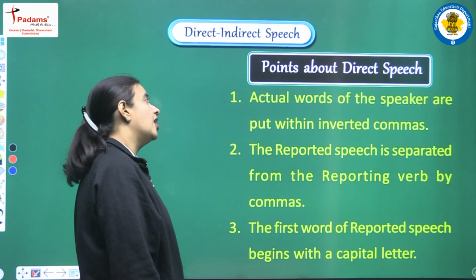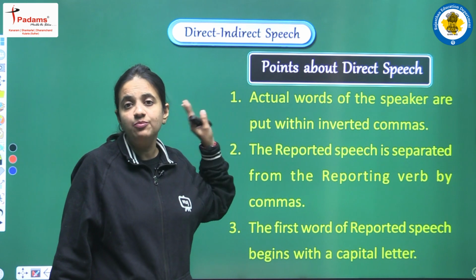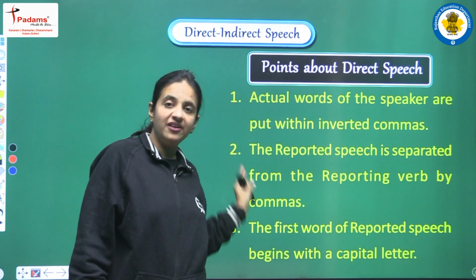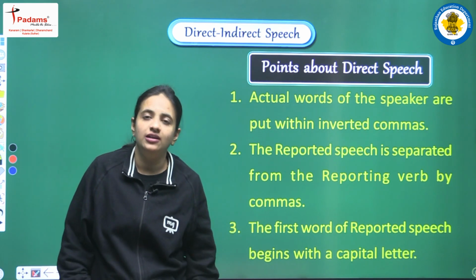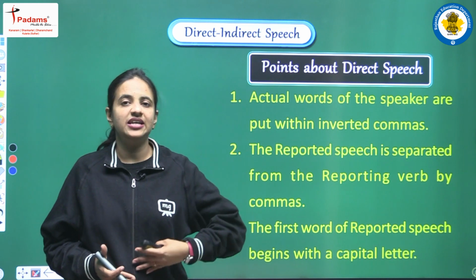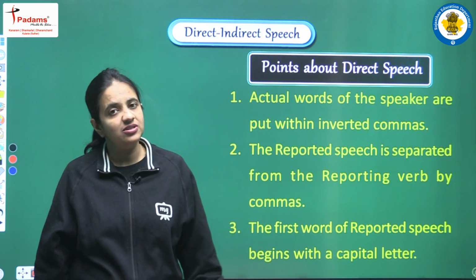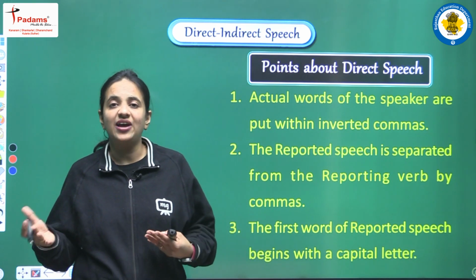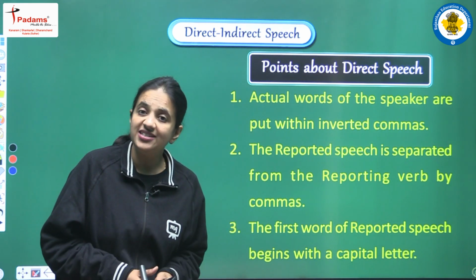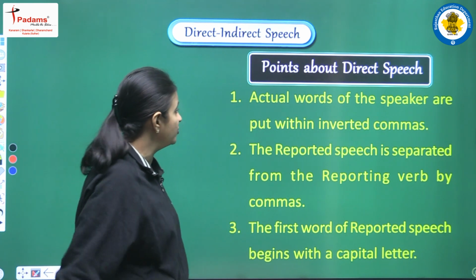Next, moving on, now we have some important points related to direct speech. After reading all these points, we will have a very clear understanding, because we have seen some examples also, and we have seen all the different parts of direct speech. So now we have some more important points here. Let's read the first one.